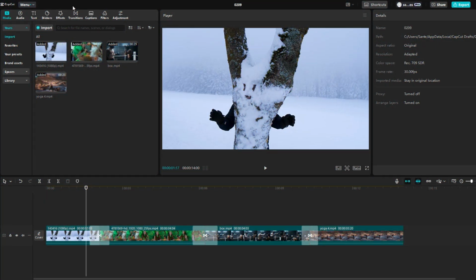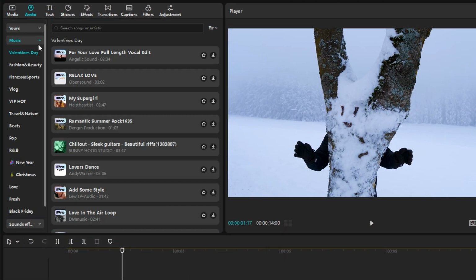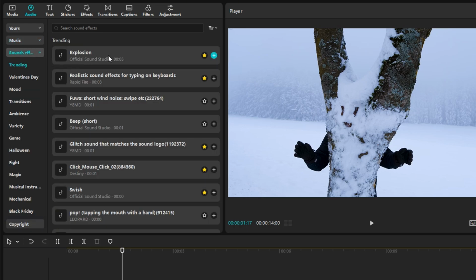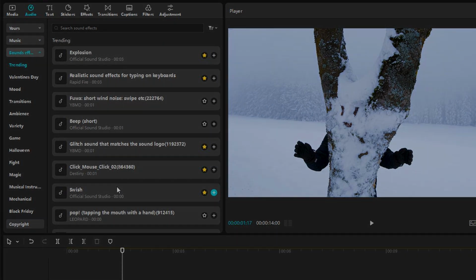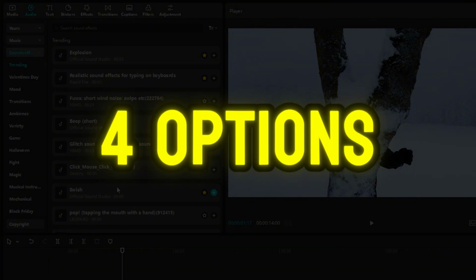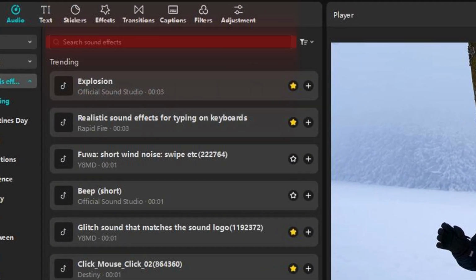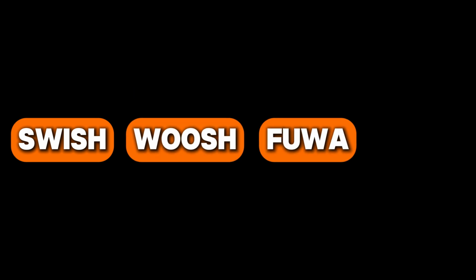I've prepared 3 transitions for you, and I'll show you how to spice them up by adding sound effects. First, go to Audio, and then go to Sound Effects. You can dig into Trending, or in my case, I want to use an effect that sounds like a swish in the air. You have 4 options. What to type into the search engine to find these sounds: swish, whoosh, fua, and zoom.